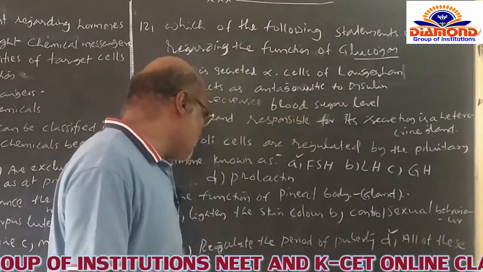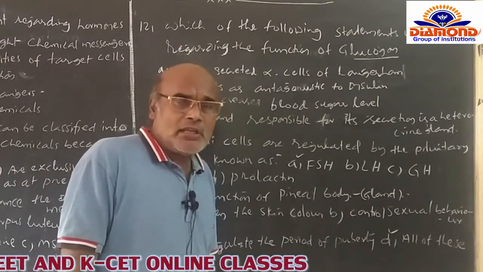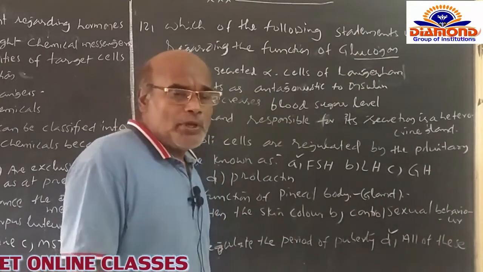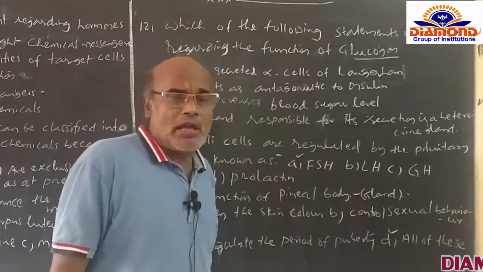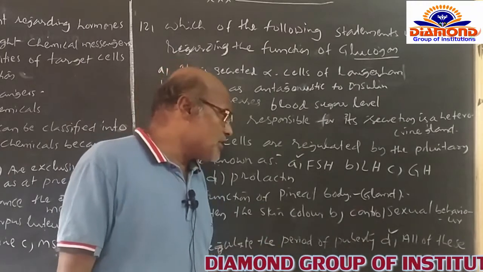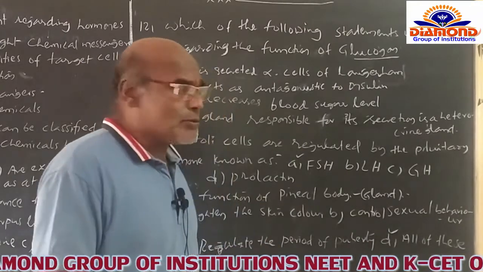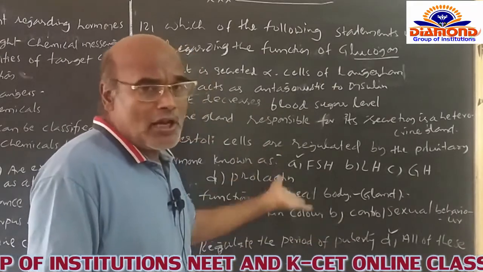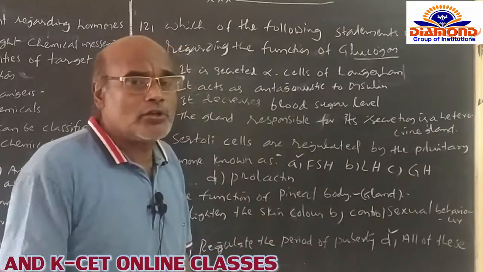And the third function is to regulate the period of puberty itself, or the menstrual cycle, which is under the control of the pineal body of the female body. That's why these three functional activities are always under the control of the pineal body. And D option is given as all of this. So that's why I am opting for the D option for this question. All three of the above mentioned functions are under the control of the